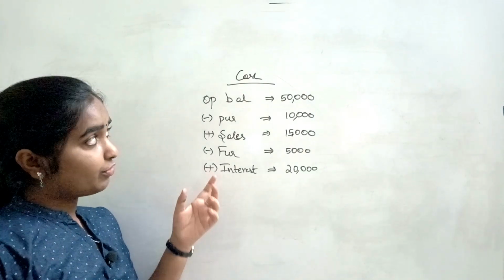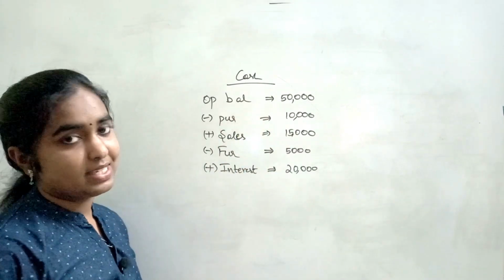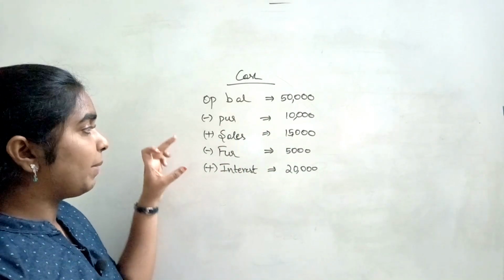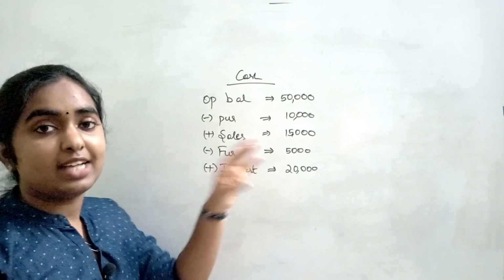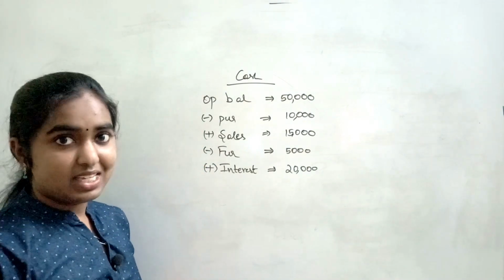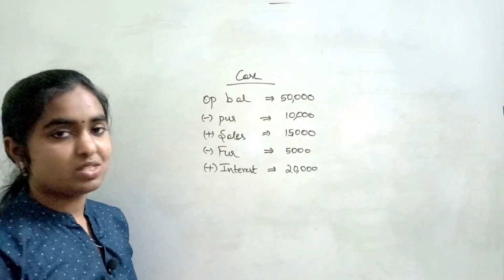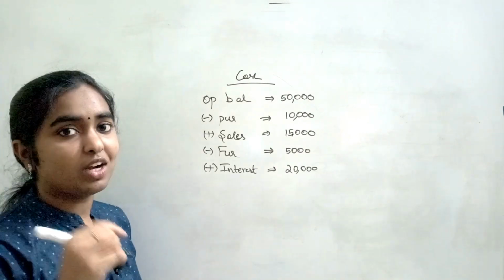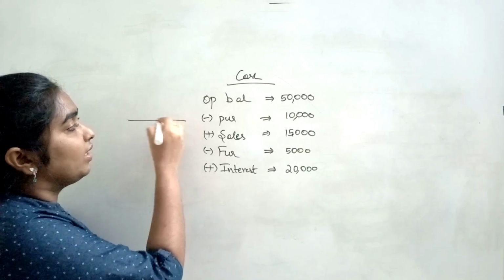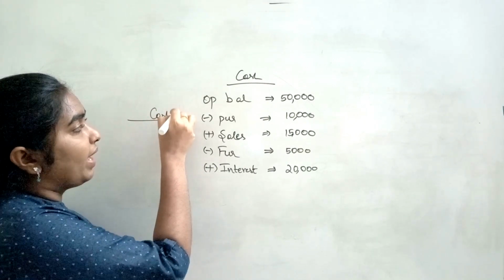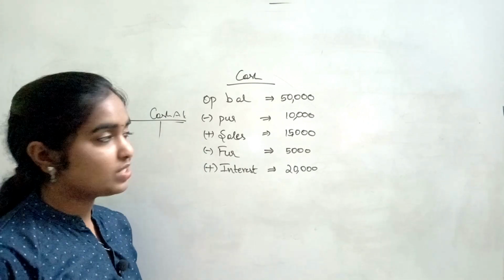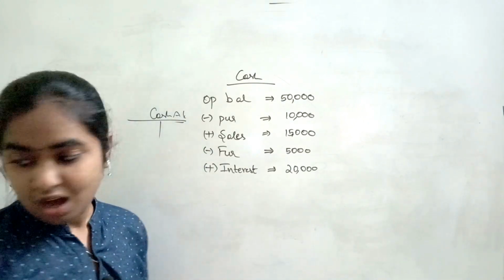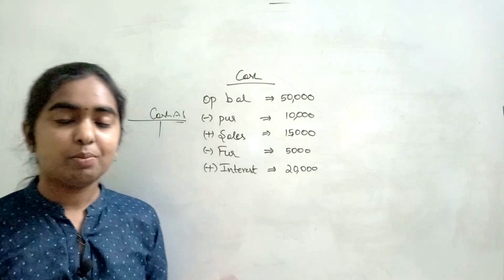Or else instead of recording transactions like this, what we can do is we can mention these additions on one side and these reductions on the other side. That will be very easy for us to calculate even the closing balance also, right? So that is what you will be doing by preparing cash account. So that is the reason why we need to have accounts for each and every aspect. Okay, so now you understood why we need to prepare account, right?